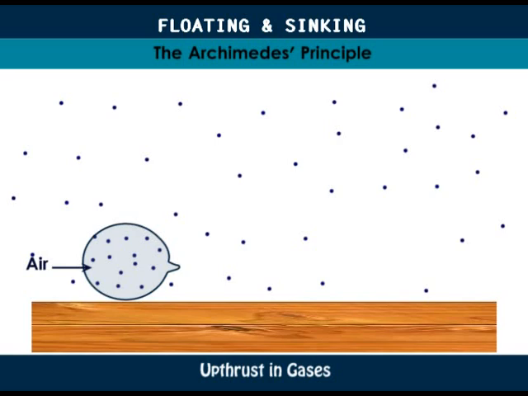Consider a balloon inflated with air to a certain volume. The weight of air in the balloon plus its fabric is greater than the weight of air displaced by the balloon, since the volume of the air in the balloon is nearly equal to the volume of the air displaced. The upthrust on the balloon due to the air is therefore less than the weight. The balloon rests on the ground due to the downward resultant force, weight minus upthrust.